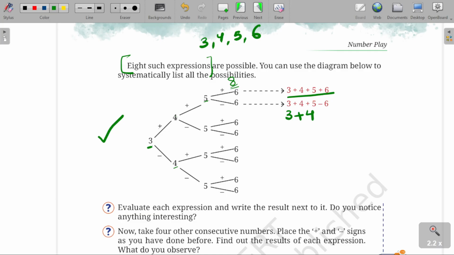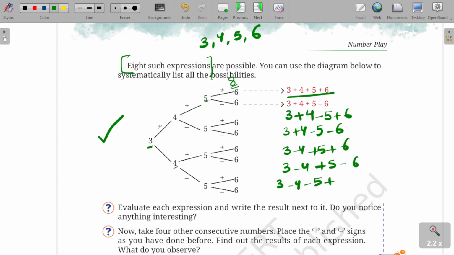Now we'll go minus 5. Okay, minus 5 plus 6, 3 plus 4 minus 5 minus 6. And next we'll go negative now. So 3 minus 4 plus 5 plus 6, 3 minus 4 plus 5 minus 6, 3 minus 4 minus 5 plus 6, 3 minus 4 minus 5 minus 6. So these are the 8 expressions made here.